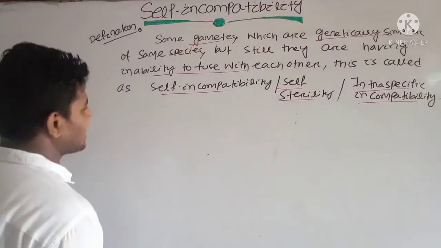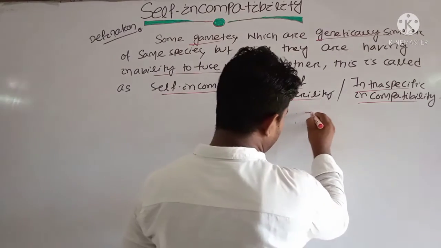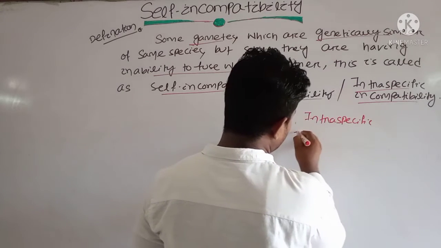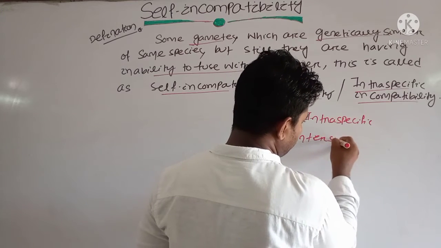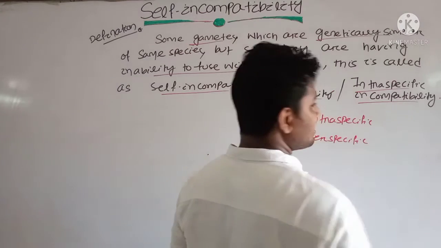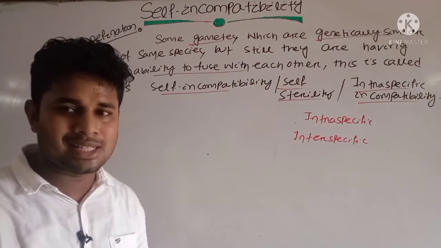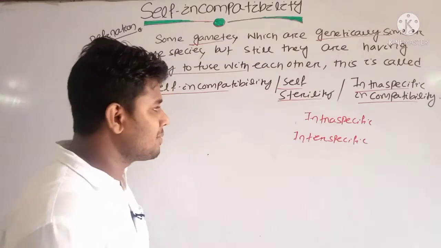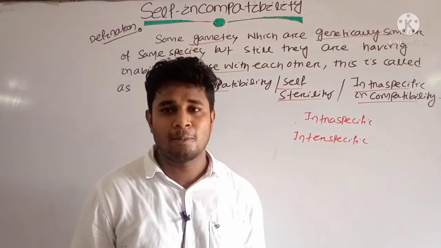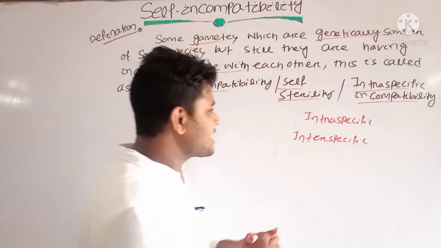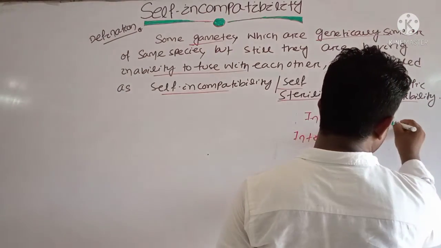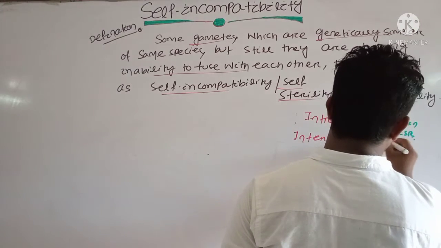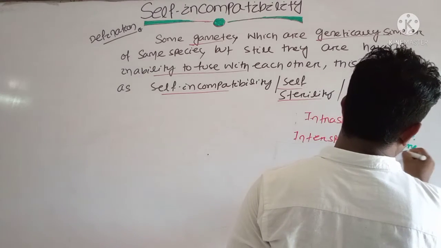Okay, and basically one term is intraspecific. Already you know it, and its opposite is interspecific. Obviously, you already know intracellular and intercellular. Intracellular means within the cell, and intercellular means in between two cells. Similarly, intraspecific means within the species, and interspecific means between the species. Yeah, between two species.